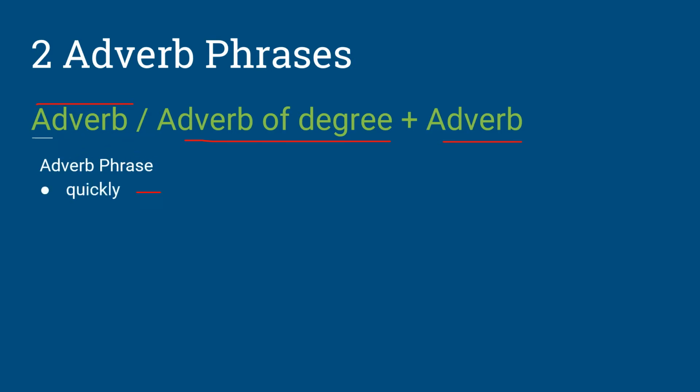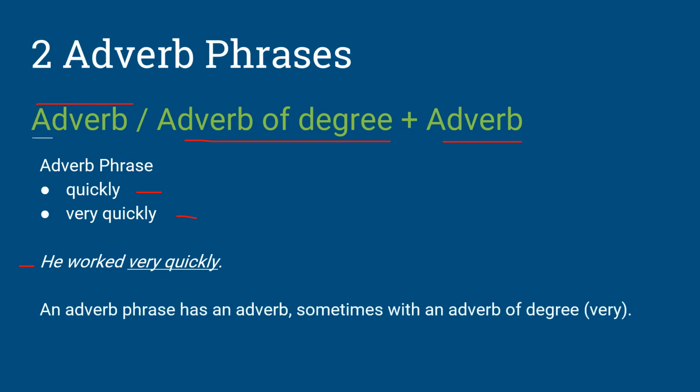Quickly is an adverb, therefore it is considered an adverb phrase. Very quickly is also an adverb phrase. The example we have is: he worked very quickly. So again, very is our adverb of degree, and quickly is our adverb.